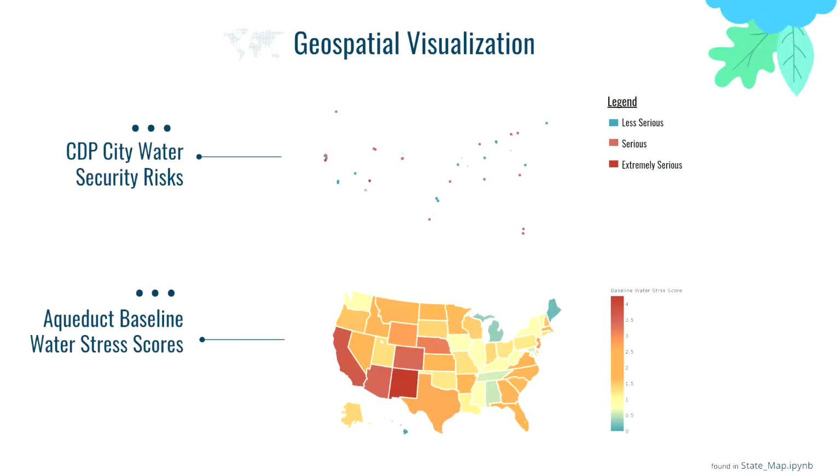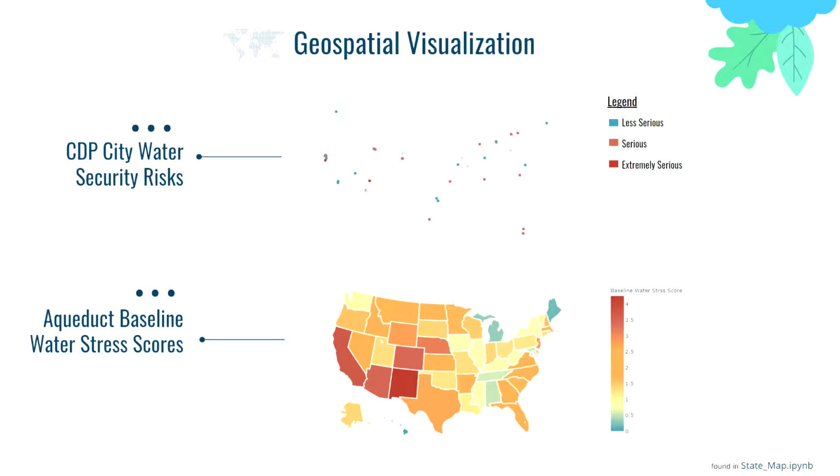Taking that data as well, we wanted to represent it in a nice way, for example, in a CDP report. So we took those classes and mapped them on a US map, as you can see, with the same three classes: less serious, serious, and extremely serious. And that's on the top graph.